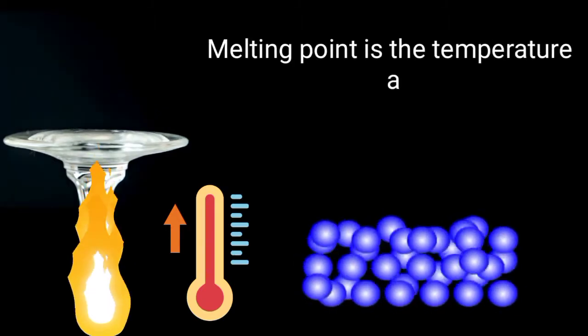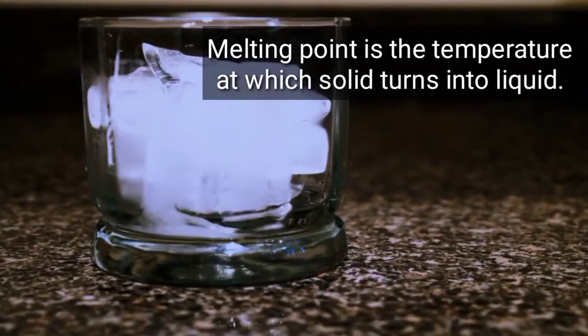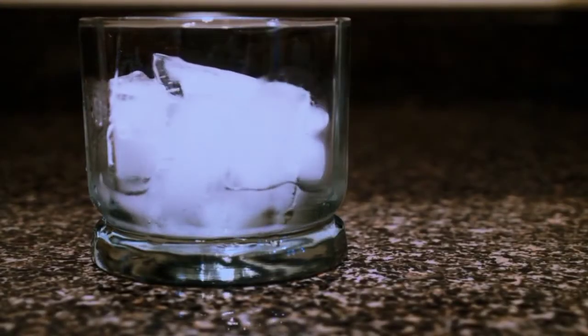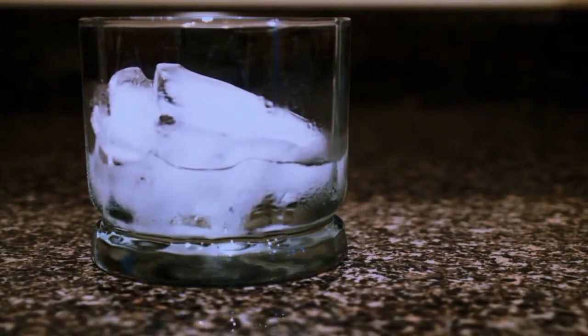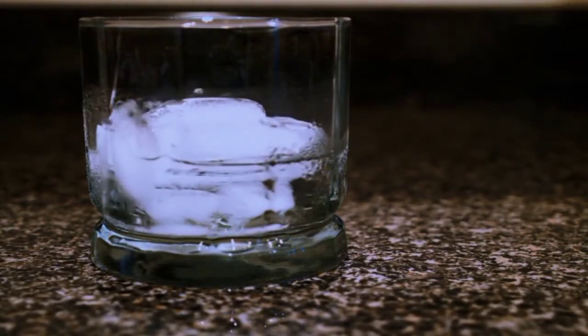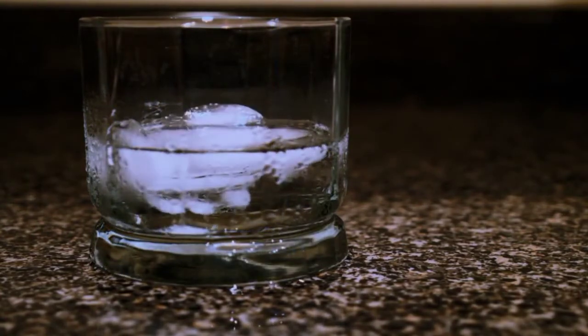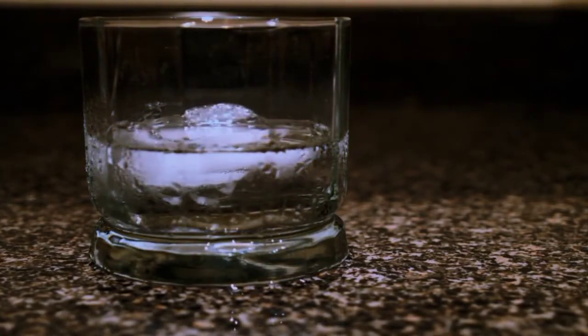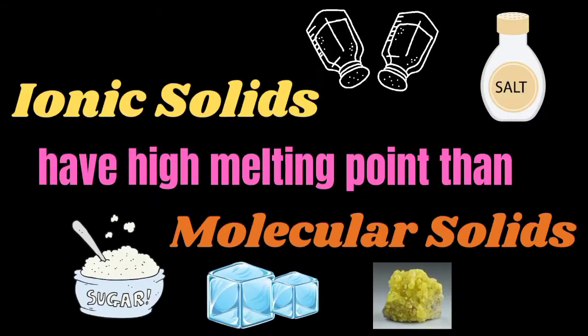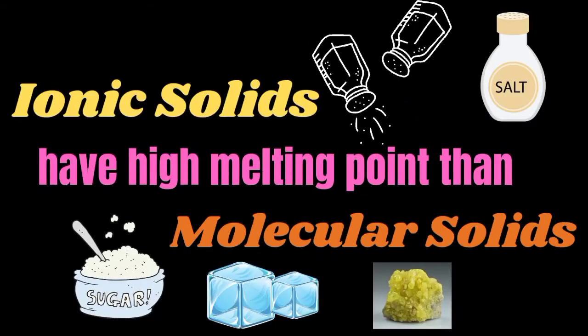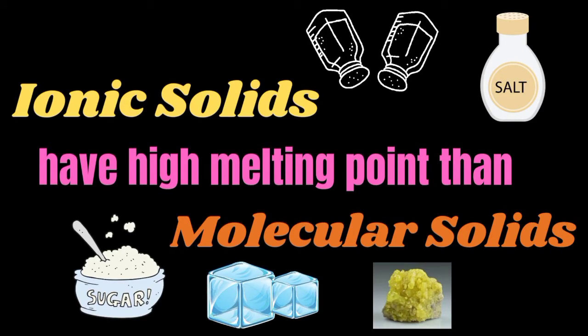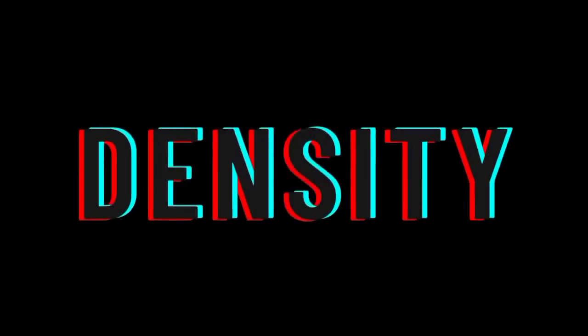Melting point is the temperature at which a solid turns into liquid. If more heat is added, the liquid particles move even faster and farther apart, such that they become independent of one another. Ionic solids have higher melting points than molecular solids. Not all solids melt. Wood, for example, decomposes when heated. Density.